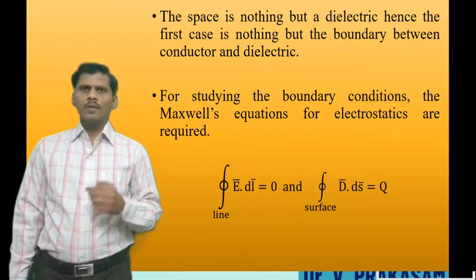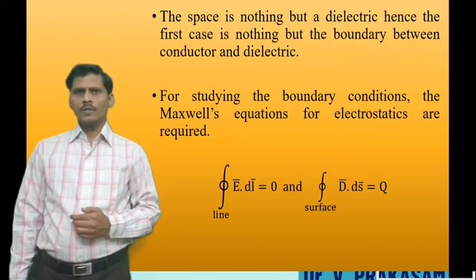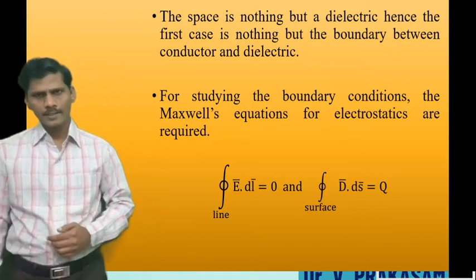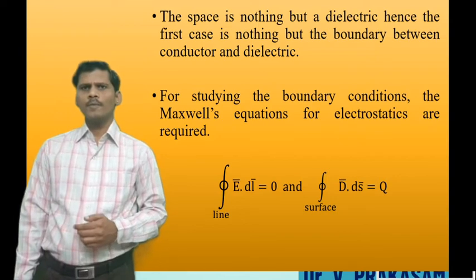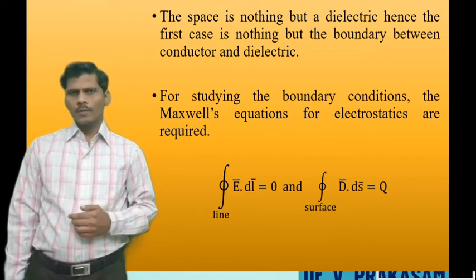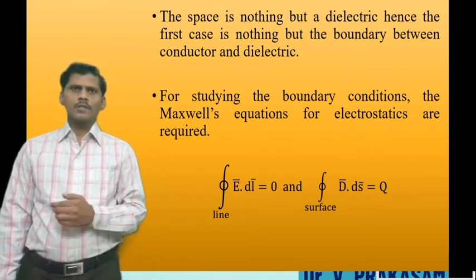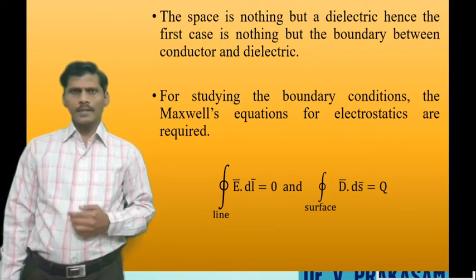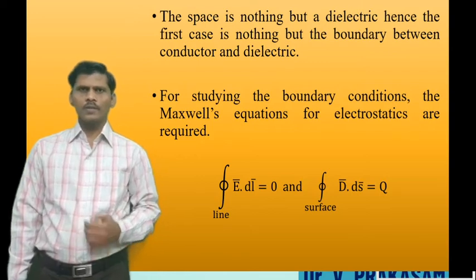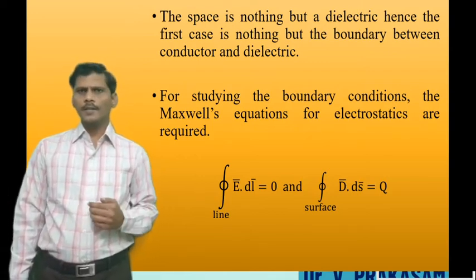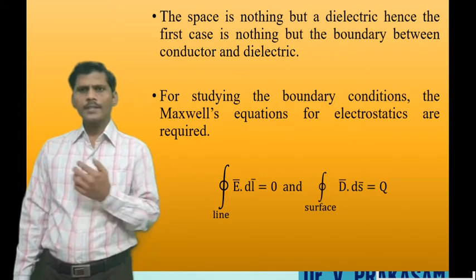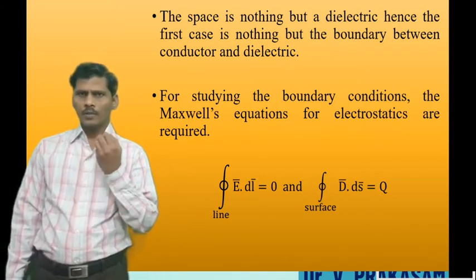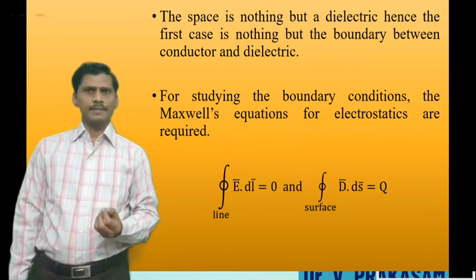That is one of the Maxwell equations for electrostatics. Another is the closed surface integral of D bar dot ds bar is equal to Q. That is Gauss law for electrostatics, and the first expresses the conservative nature of the field. So these two are the electrostatic Maxwell's equations, required to determine boundary conditions.